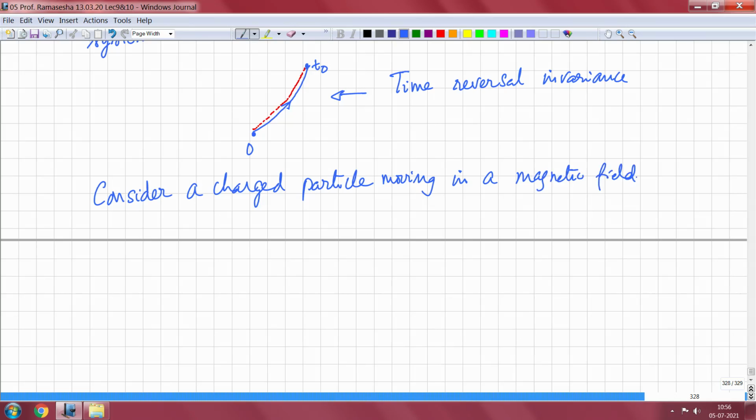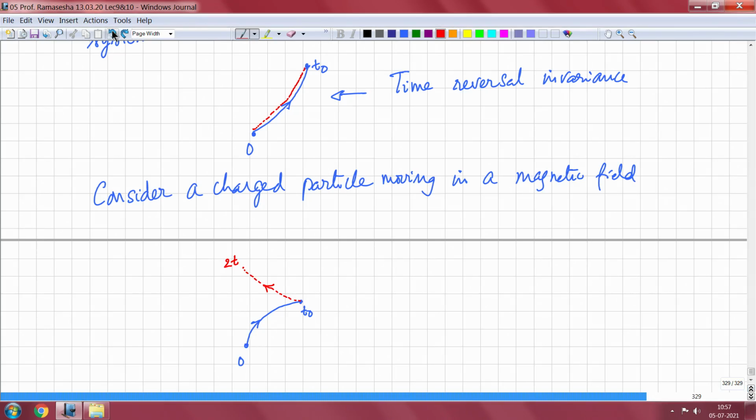The trajectory, let us say, is the following. I have started from 0 and the trajectory is, this is t naught. Now if I reverse all the momenta retaining the magnetic field, then this particle starts moving in a different direction. So this is the case where the system does not have time reversal invariance.